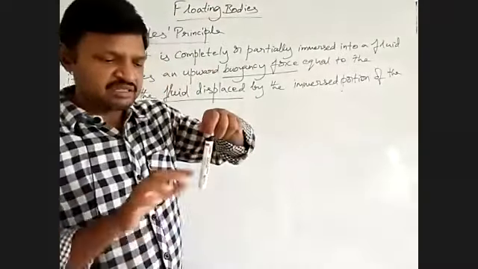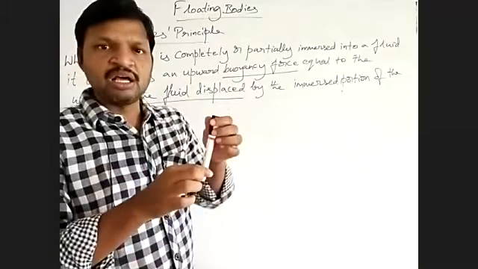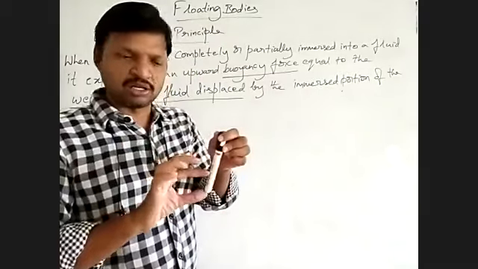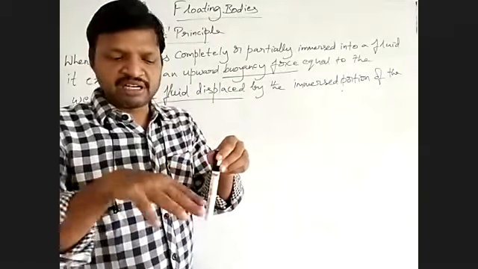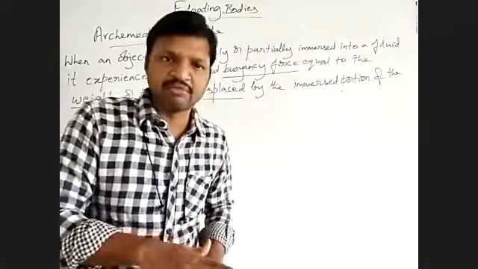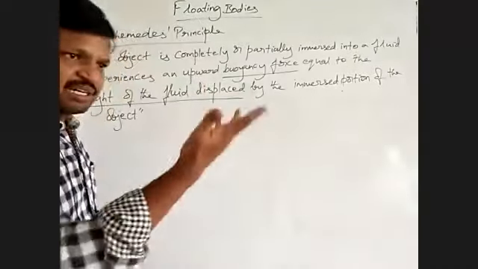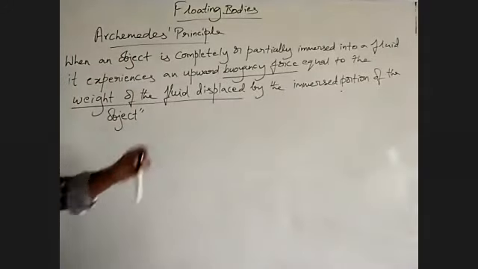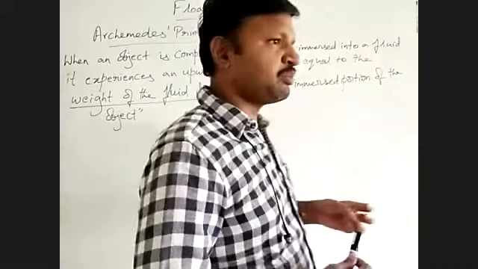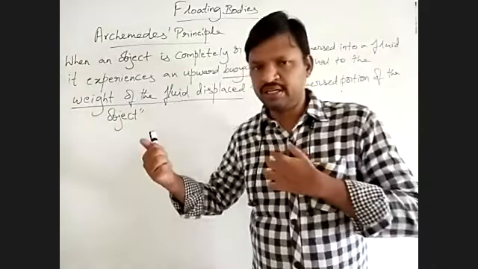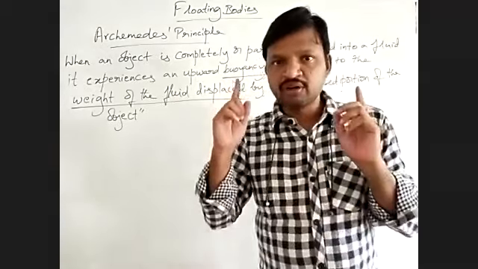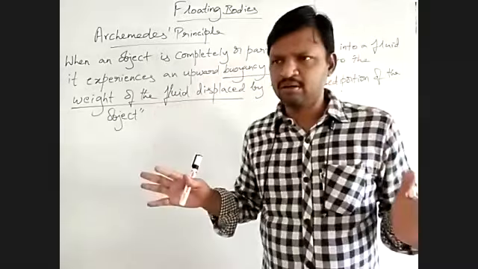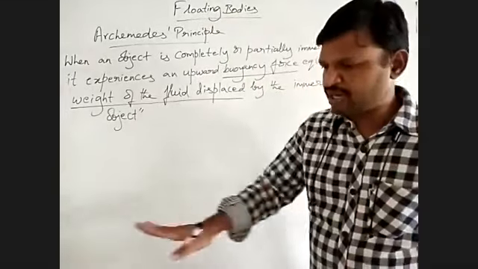Means if the object is immersed up to this much, the buoyancy force is equal to the weight displaced by water up to this much portion. Or if it is completely immersed, then it is the total weight displaced by the immersed portion of the object. So this is the Archimedes principle, and this is the principle used in the manufacture of ships, boats, steamers, whatever vehicles are manufactured to float on water.